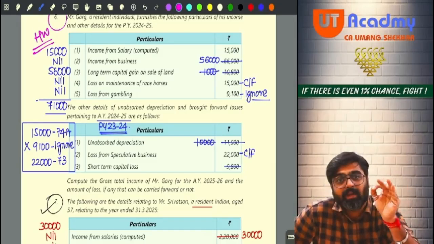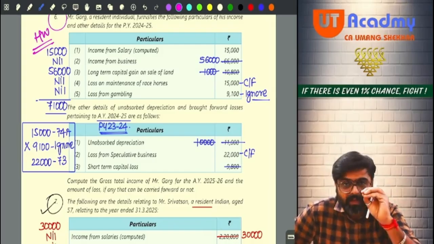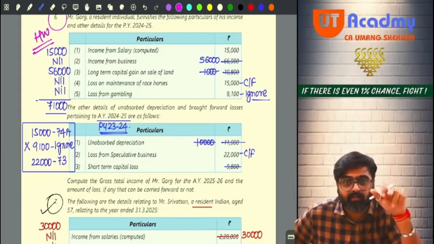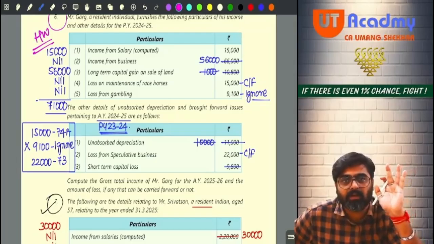So always try to do the set off in the best possible manner which can give you the maximum possible benefit, but within the four corners of the law itself. Okay? Not beyond law.